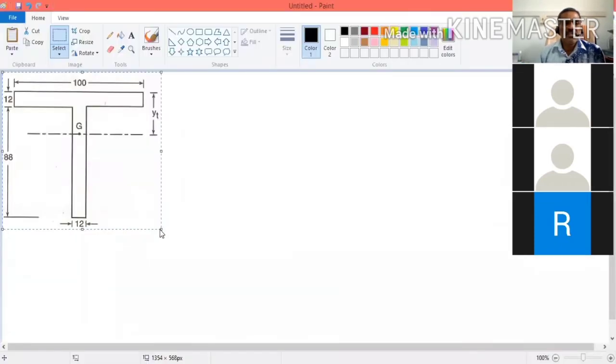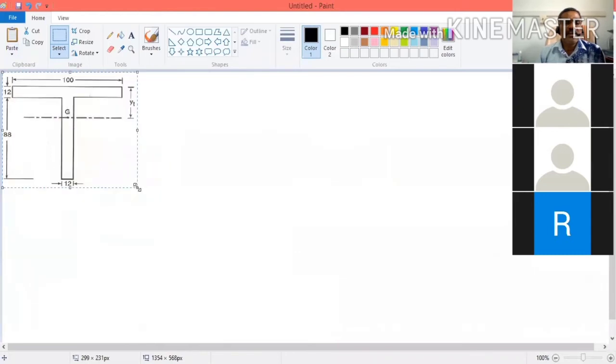So this is an I section. For this I section, now we are going to calculate the shear stress distribution across the depth. So this is a cross section of the beam. In this problem, shear force is directly given. What is the shear force? Shear force value F is equal to 20 kilonewton. It is given. Our objective is to find the shear stress.